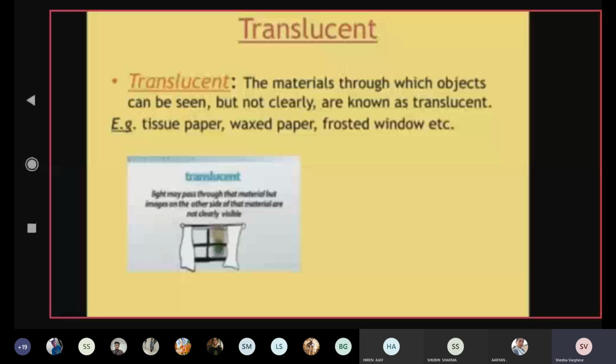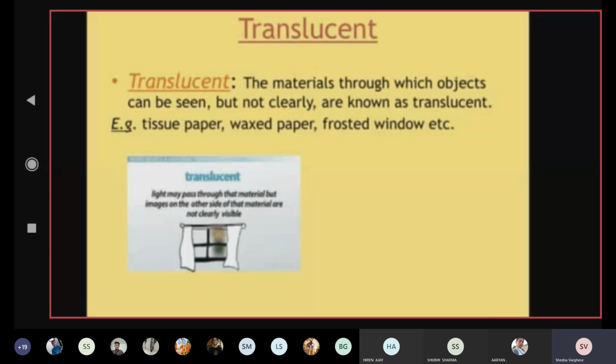So that is called frosted glass or frosted window, through which we can see, but it will not be as clear as transparent. Transparent में से हमें एकदम clear दिखेगा, whereas in translucent we can see only little. We can see, but it will not be clear.